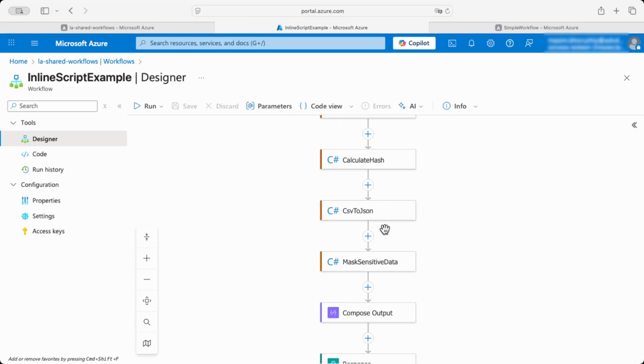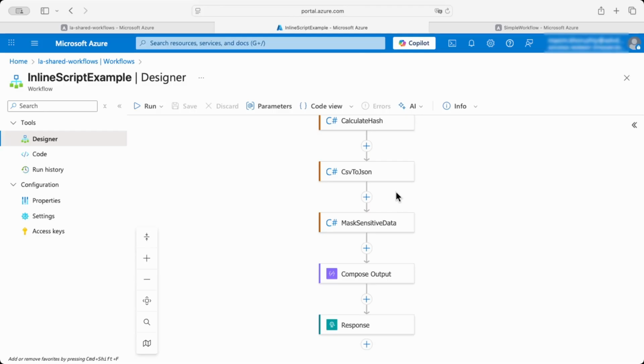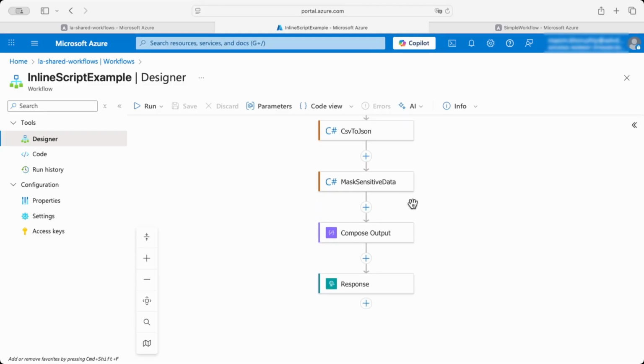CSV to JSON: the CSV text will be converted to JSON text. And the last one, mask sensitive data. This action will accept a text which contains bank card numbers. It will find bank card numbers and replace them with asterisks. Let's go ahead and see how it works.